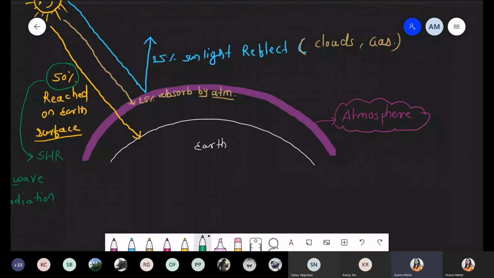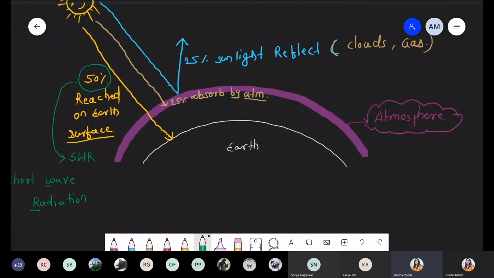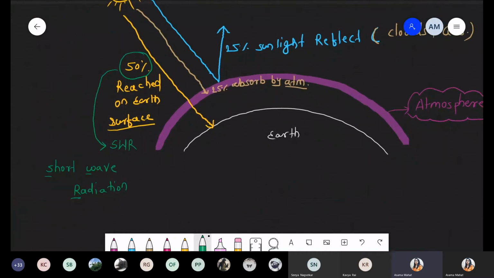Is it directly proportional or inversely proportional? How do you know about this? Because in the photosynthesis chapter also we discussed this relation. What is the relation between the energy and the wavelength? Yes, Sahil, they are inversely proportional to each other. So definitely when we are talking about short wave radiation, short wavelength, short nanometer, it means it has high energy, right?